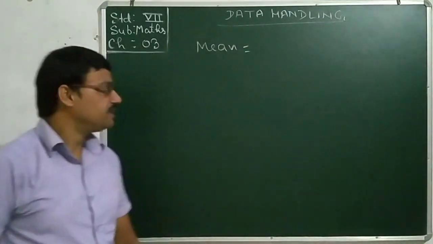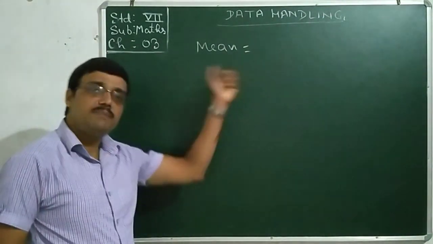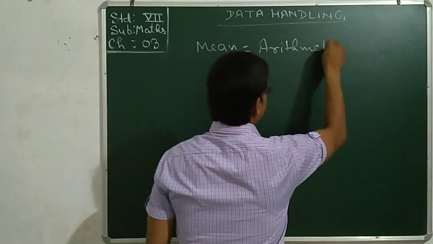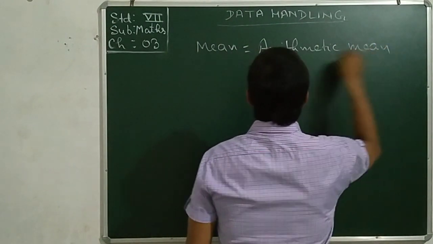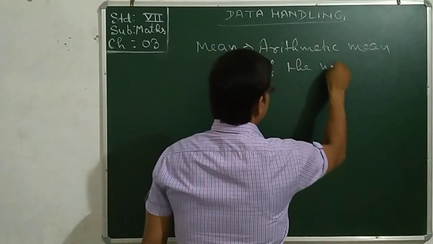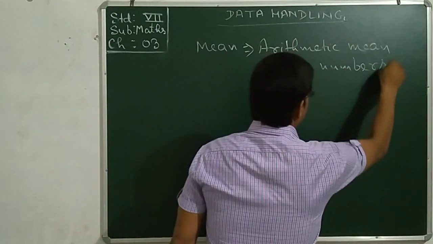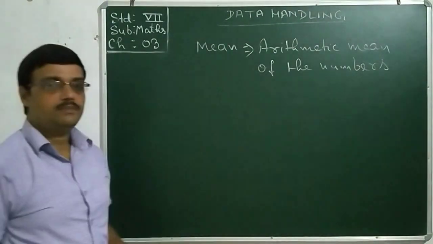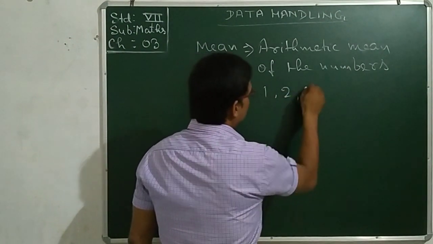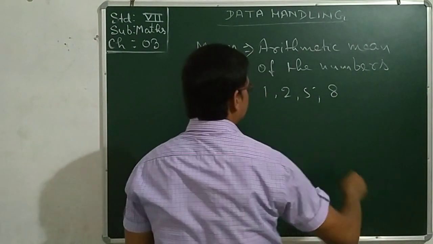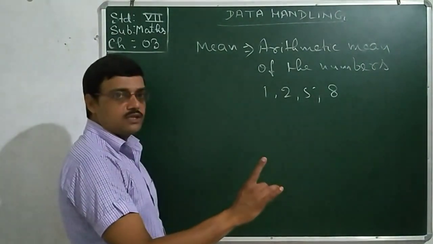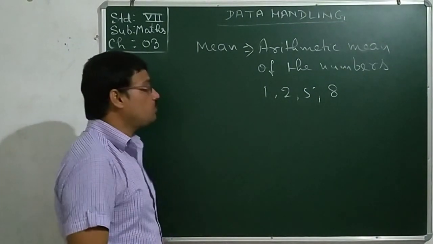What do you mean by mean? Mean is the arithmetic mean of numbers. Suppose you are given some numbers: 1, 2, 5, 8, and you are told to find out the mean of these numbers, very similarly as you used to find out the average.